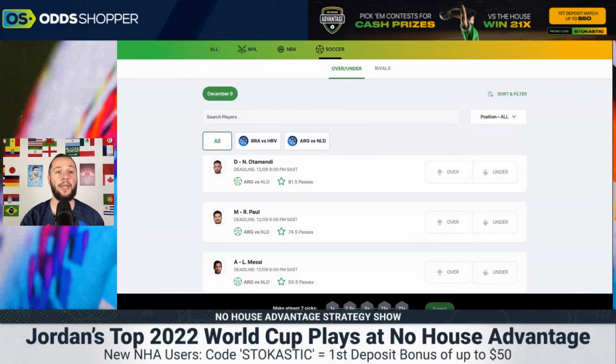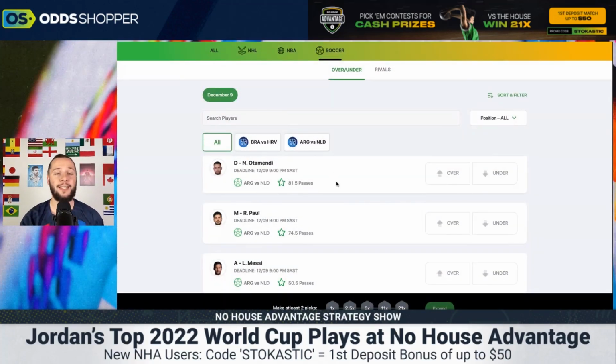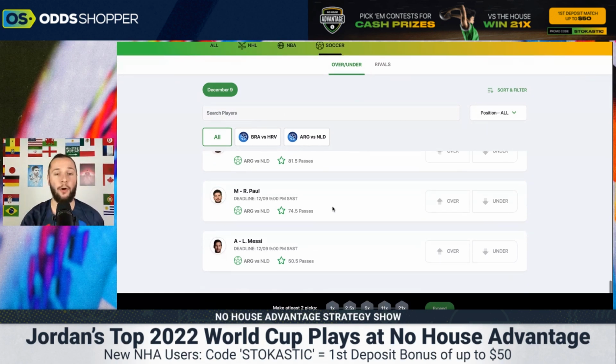Now, the games we're going to be looking at today are the first and second quarterfinal. It's Croatia versus Brazil, and it's Netherlands taking on Argentina.